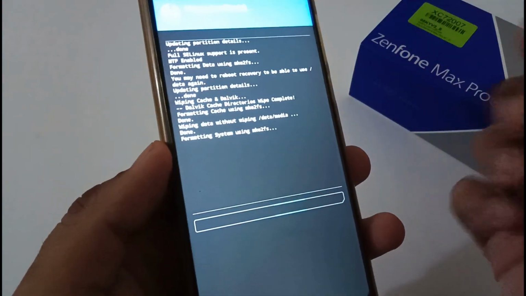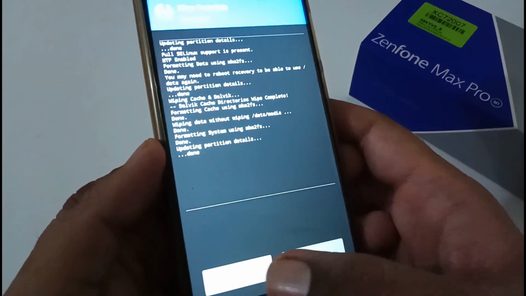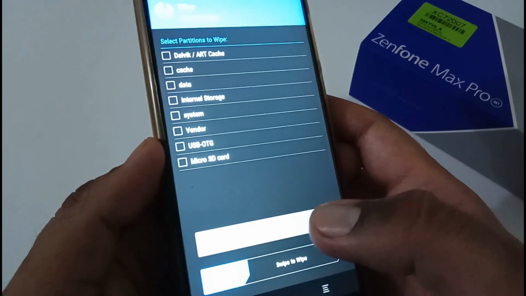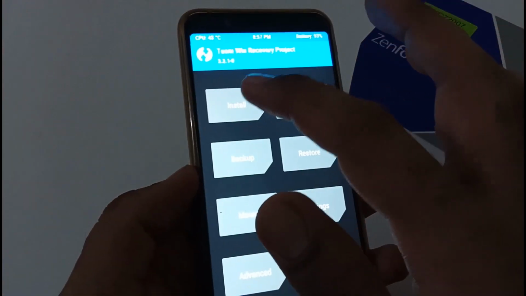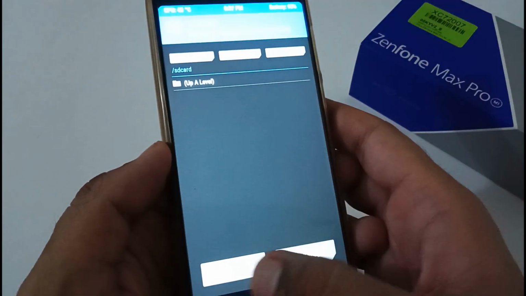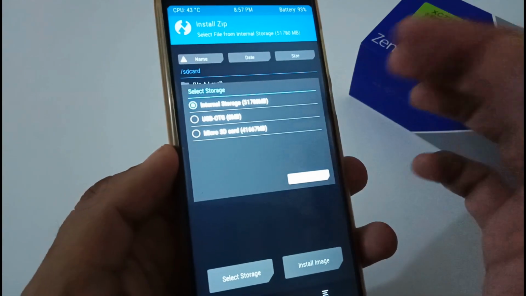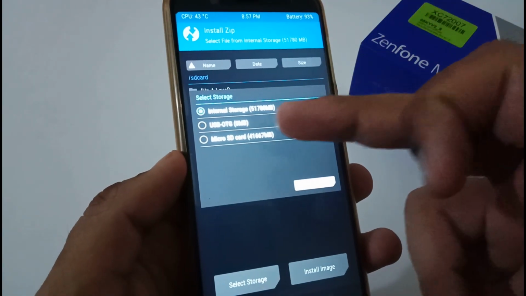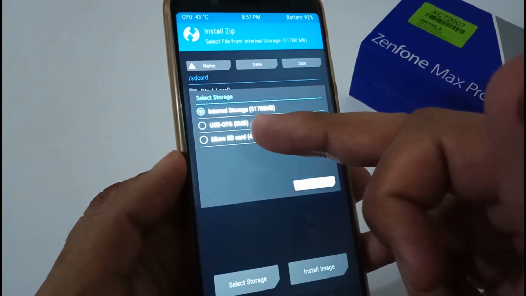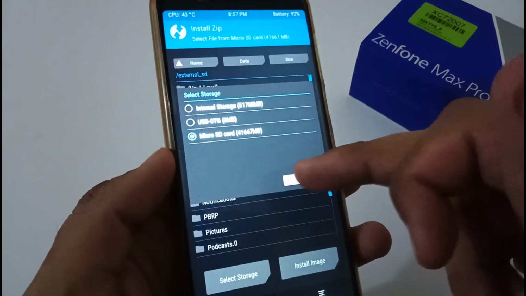Swipe to wipe. It will hardly take 10 to 15 seconds and it will do its magic in the background. Afterward just move back and back until you reach the home screen of TWRP recovery. This time you have to tap on the install button and select storage. There are 2 options because you can move the file either to your micro SD card or OTG pen drive, but at my side I'm using micro SD card. Let me select this and OK.